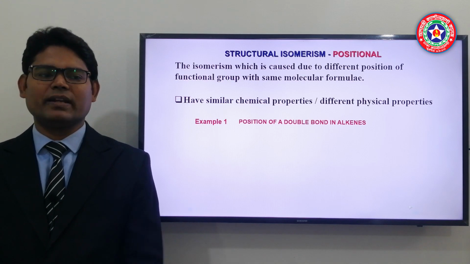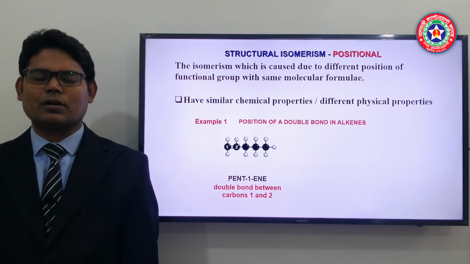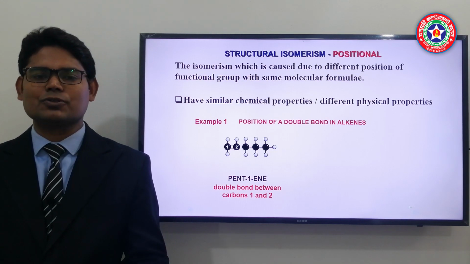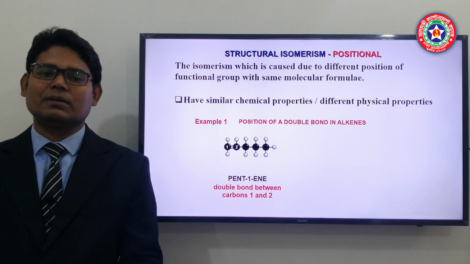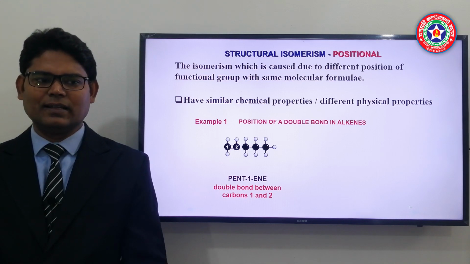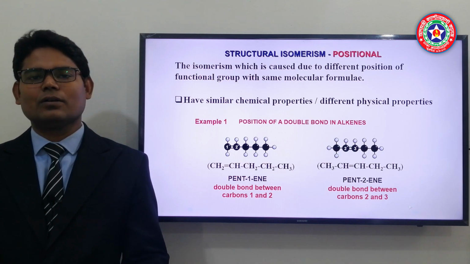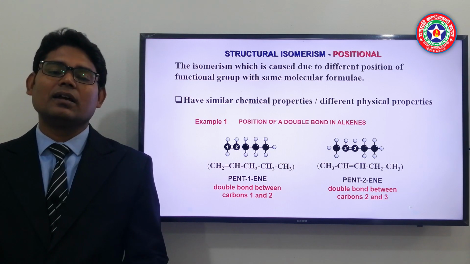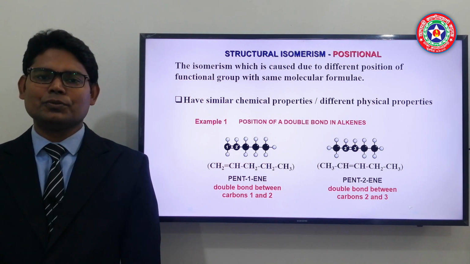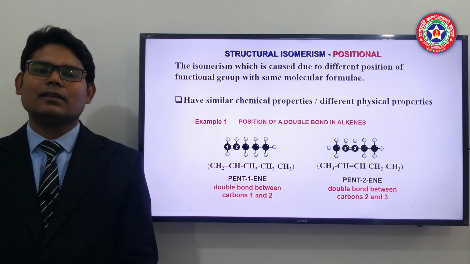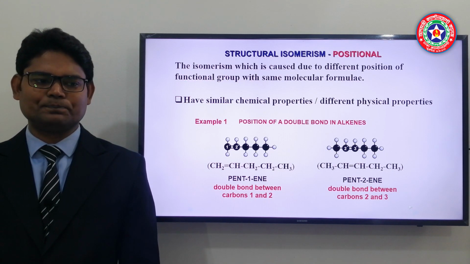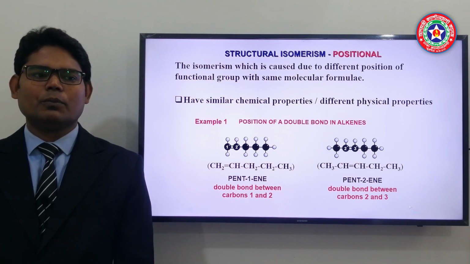Now let us see one example. In the first compound it is pent-1-ene, or we can also say pentene 1. In pentene 1 the double bond lies at the side of the carbon chain, at the beginning of the chain, and in the second example it is also pentene, but the double bond lies in the middle of the carbon chain. That is why we call this pent-2-ene. So the only difference is the position of the double bond, otherwise the molecular formula and functional group are all the same. So it is one example of positional isomerism.